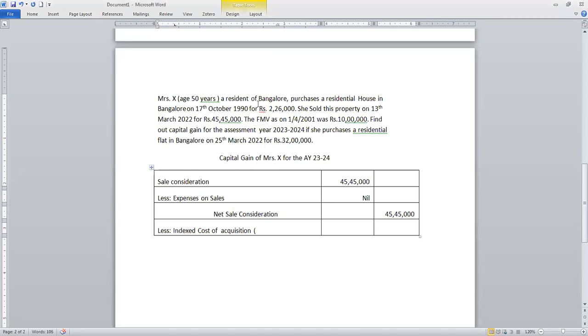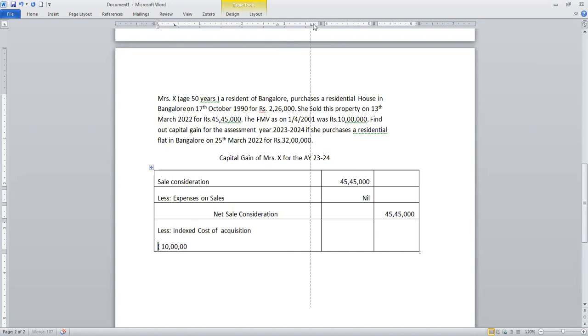Here you have an option: either I can take the actual cost of the building, which was purchased in 1990 for 2,26,000, or I can take the fair market value, whichever is higher. In this problem, fair market value is higher, so I am going to take the FMV, which is 10 lakhs.